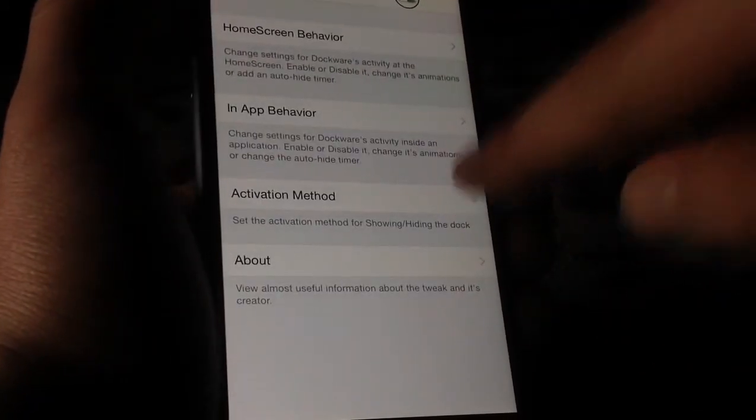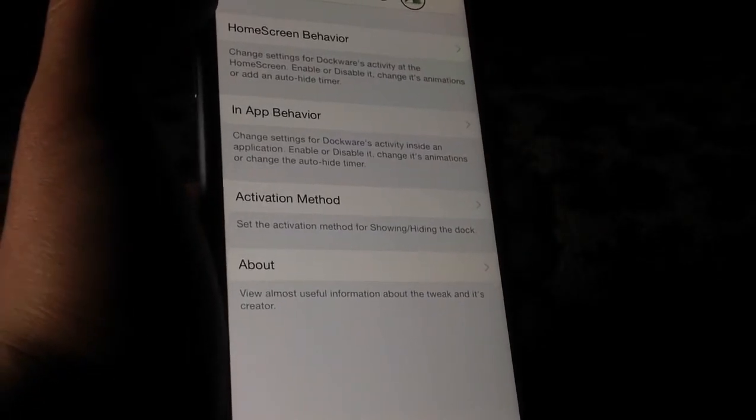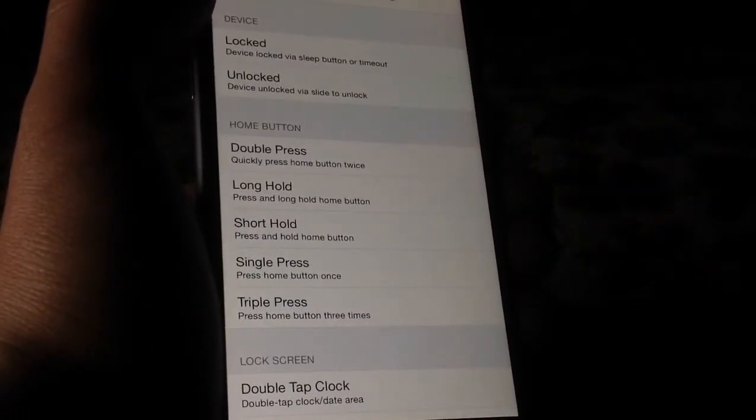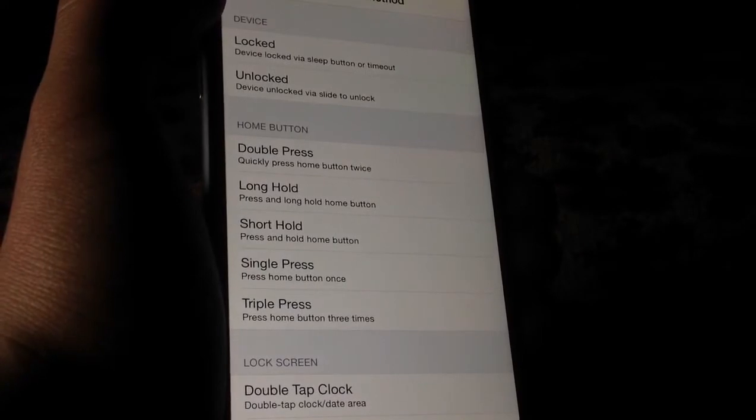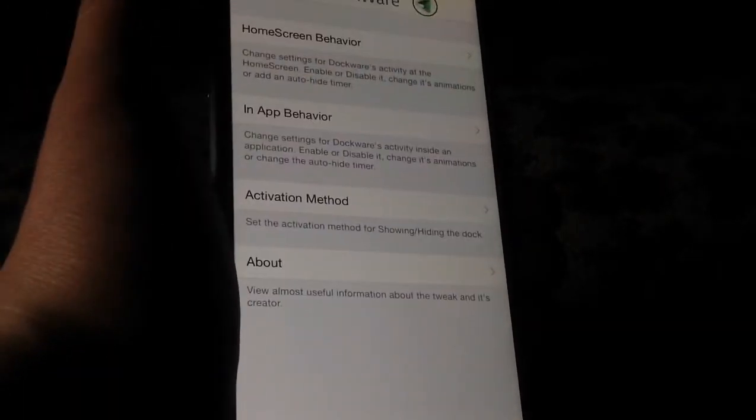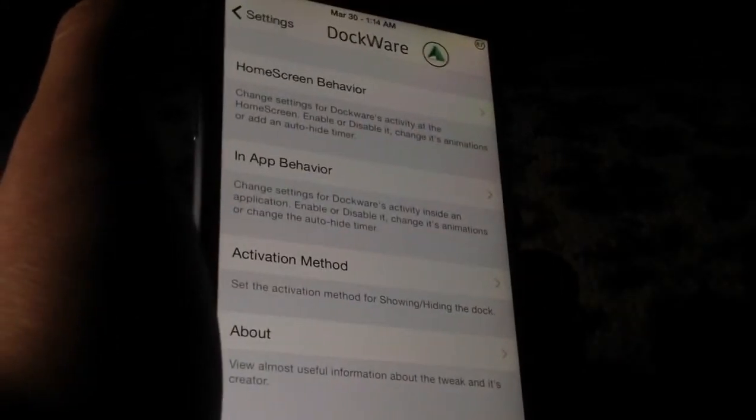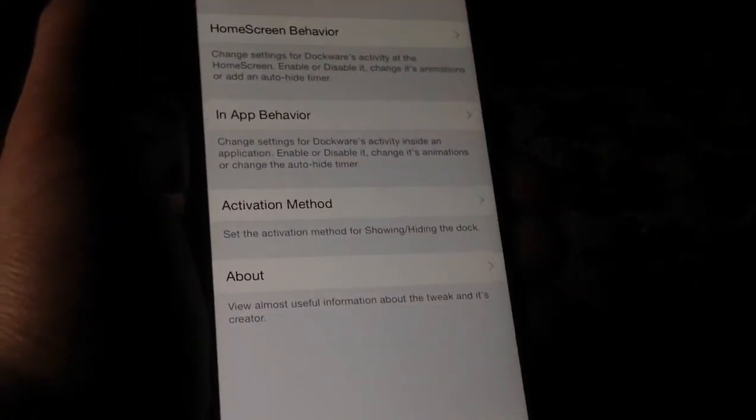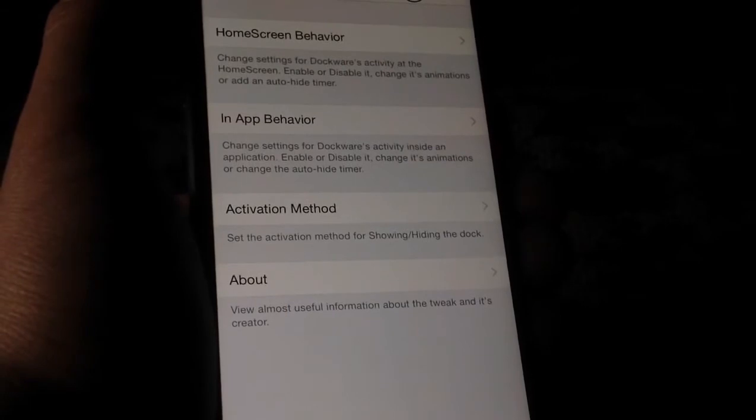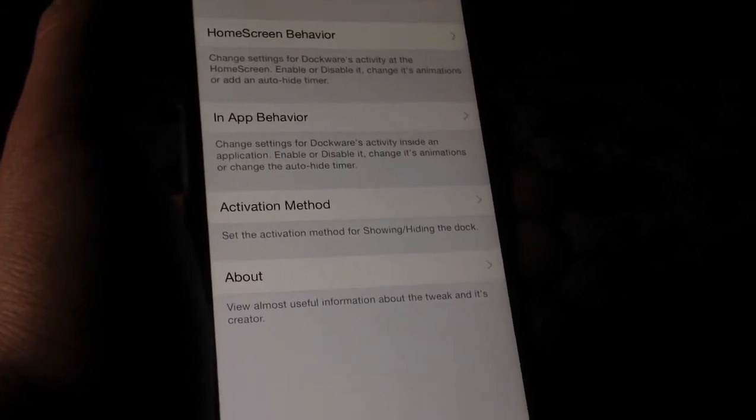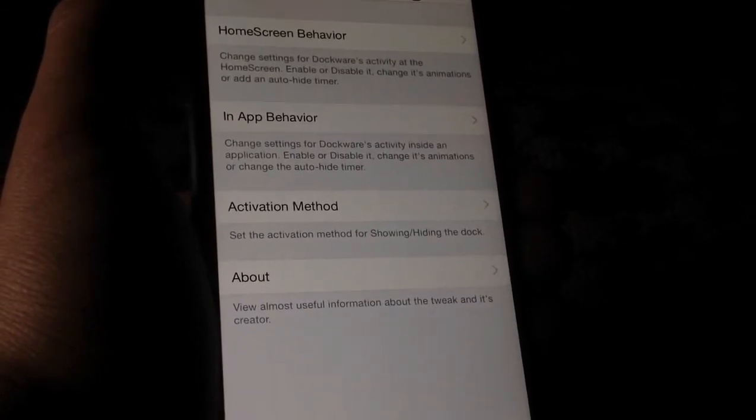And for the final section, you'll find activation method, where inside you can toggle what will be the activation gesture to enable or disable dockware. So for me, as I said earlier, it's double tap on the status bar. So yeah, and the fourth one's just an about section. So yeah, this is dockware, guys, and it's a very nice Cydia tweak.